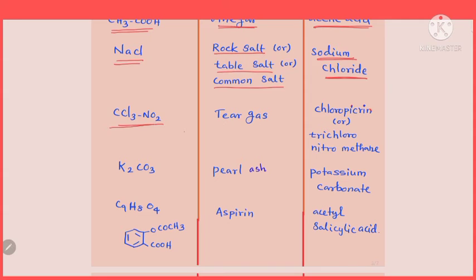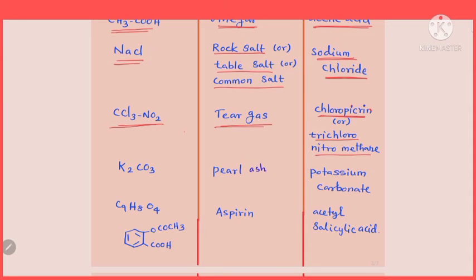CCl3NO2. Next compound, molecular formula CCl3NO2, which is called tear gas. The common name of this compound is tear gas. It's a nitro compound, a compound with an NO2 group, so we call it a nitro compound. Its common name is tear gas. Its chemical name is chloropicrin, or it is also called trichloronitromethane.